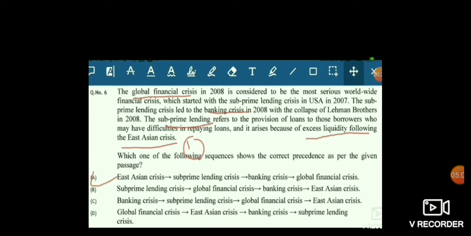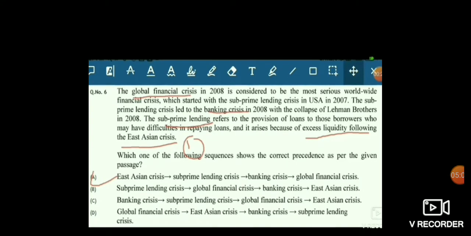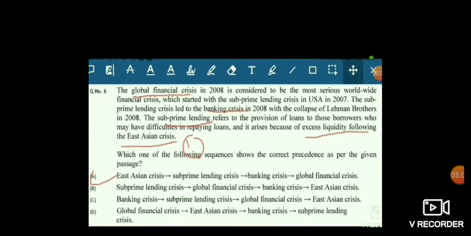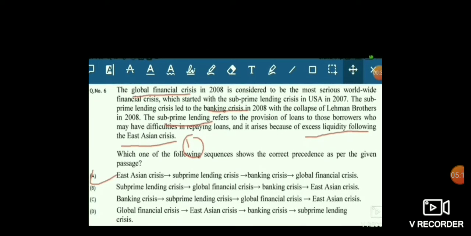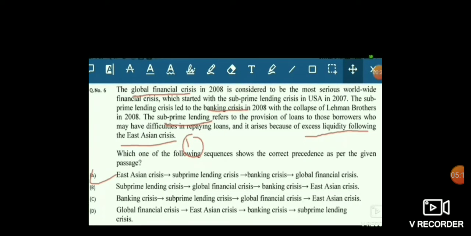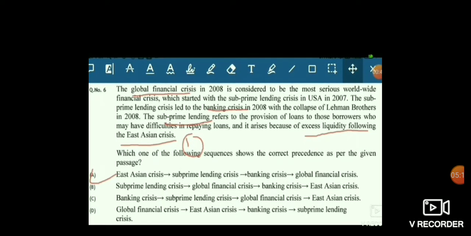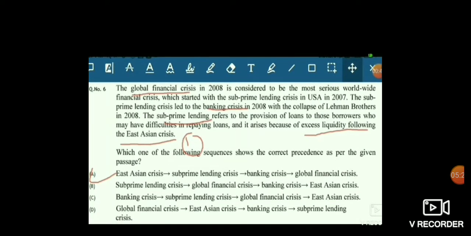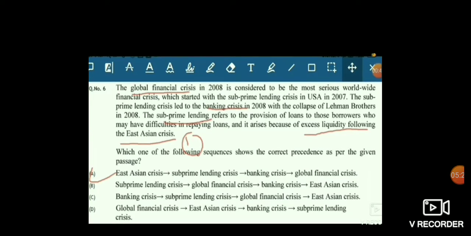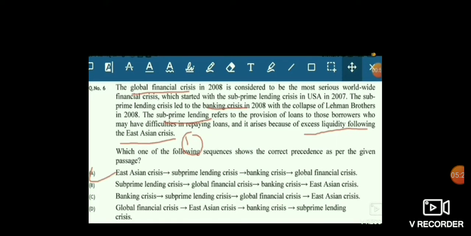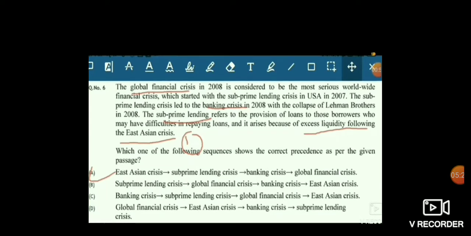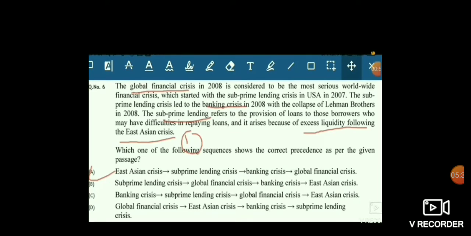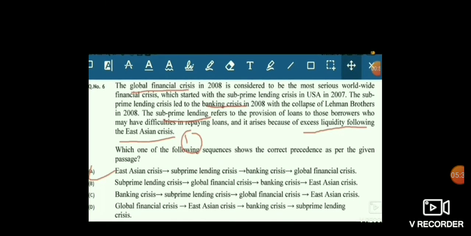When you read it carefully, you can conclude that the East Asian crisis is causing the subprime lending crisis, because in the last line the subprime crisis is due to difficulty in paying loans and excess liquidity flow due to the East Asian crisis, and the subprime crisis causes the bank crisis, and then finally the bank crisis causes the global financial crisis.